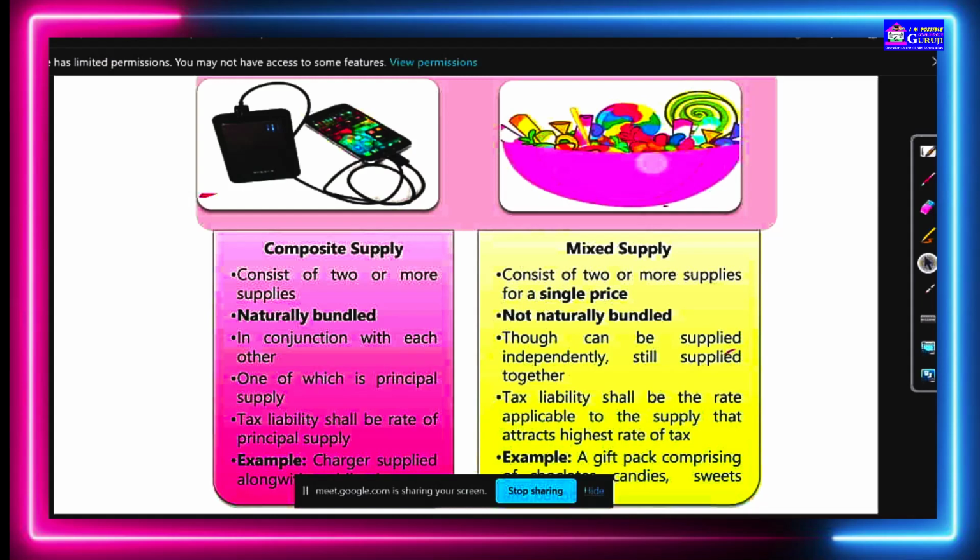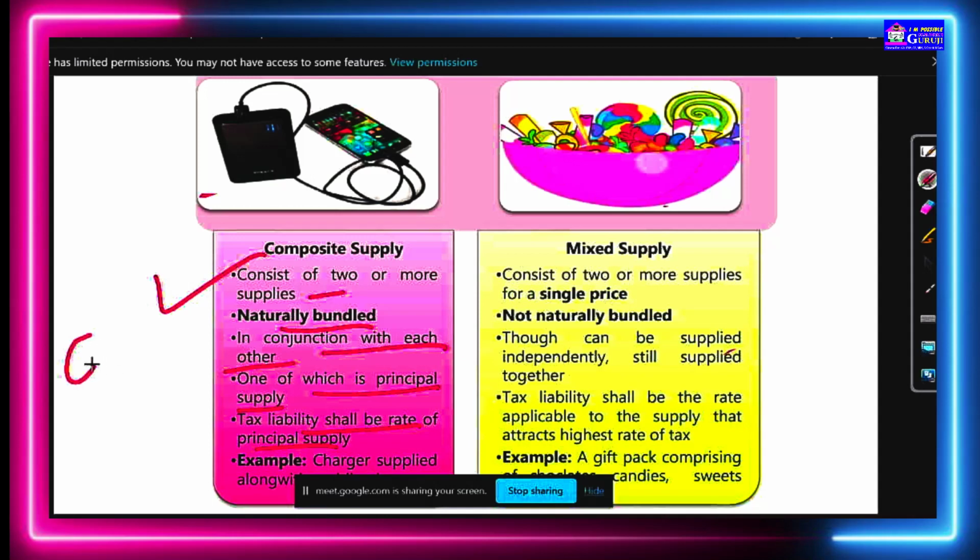Here, composite supply. Composite supply means two or more supplies naturally bundled in conjunction with each other, one of which is the principal supply. The taxable liability shall be at the principal rate. Suppose a mobile is being sold with a charger.